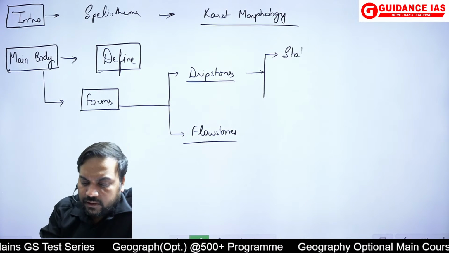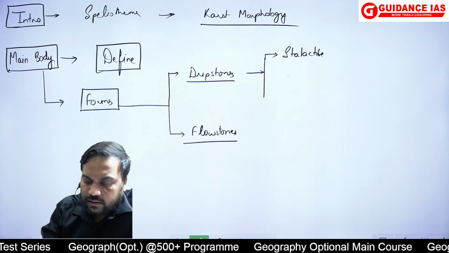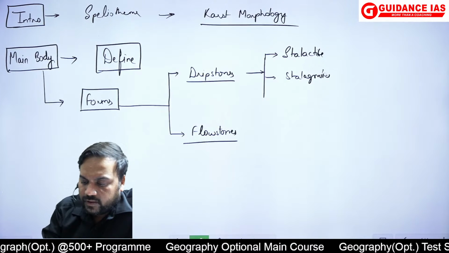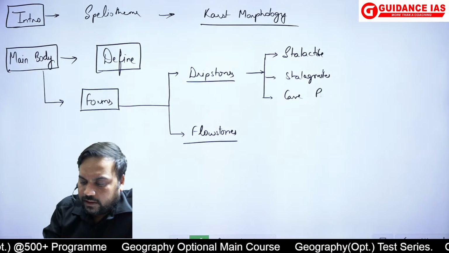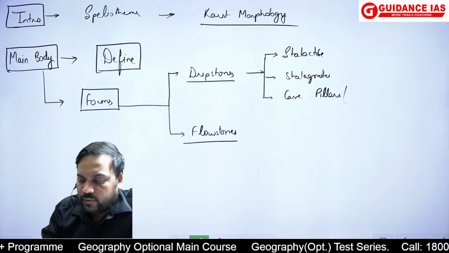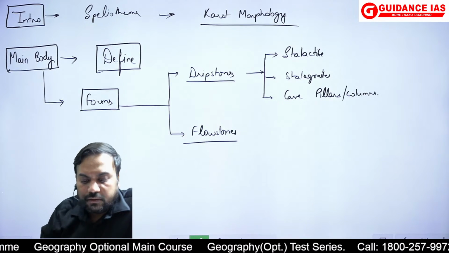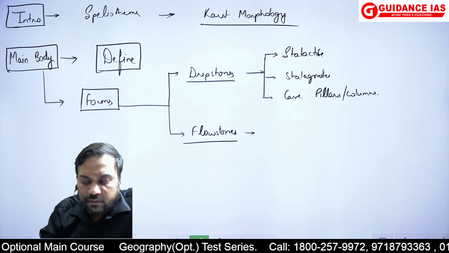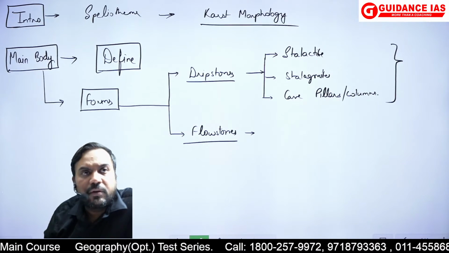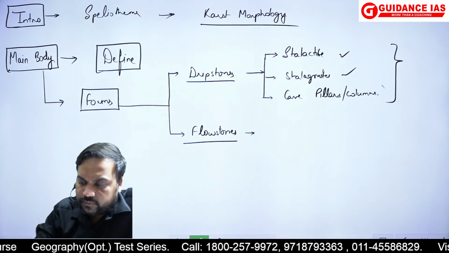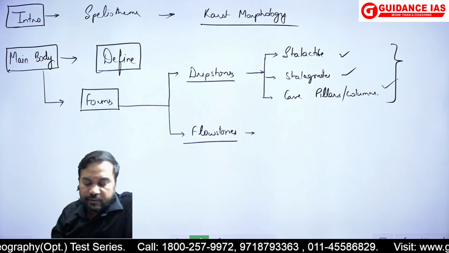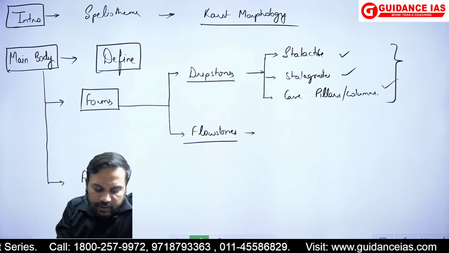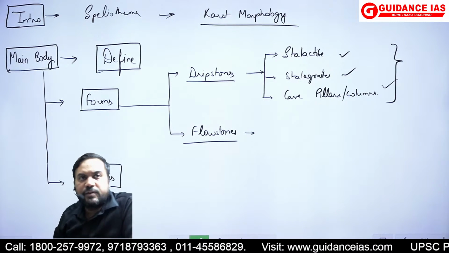So in drip stones, this we have done. We have talked about the stalactite, the stalagmites, and essentially the cave pillars or the columns. So these are the dripstones, and there are also some flow stones which are there. So at least what you could have done, you could have talked about the various forms, and these three you had to write anyway when you are talking about the speleothems. So one was related with the forms, and then there was related with the features of the speleothems.